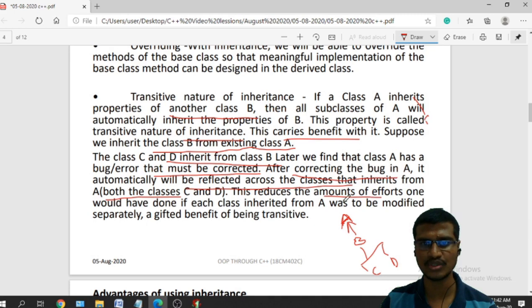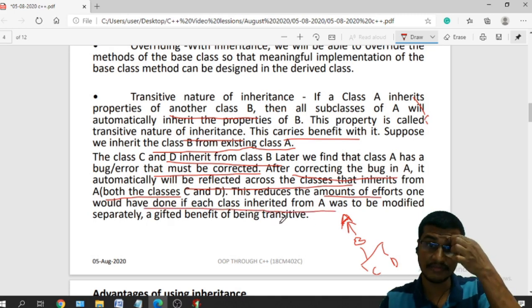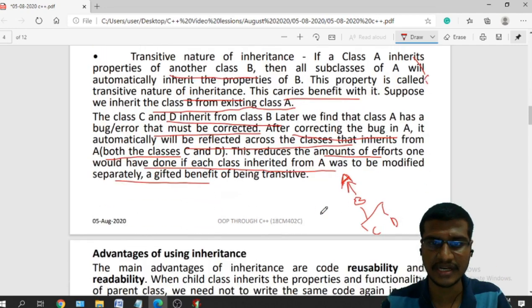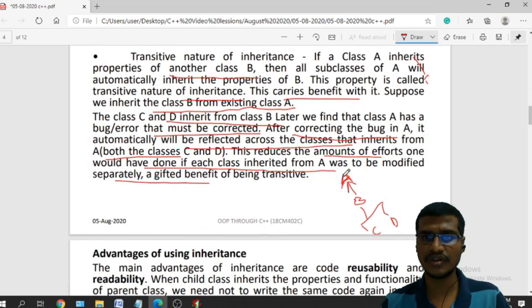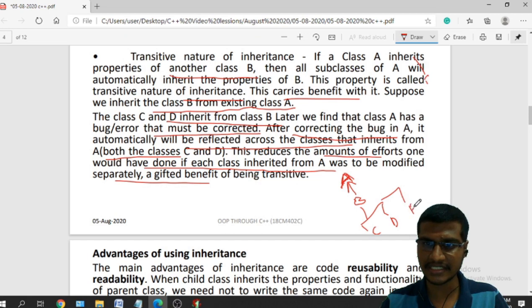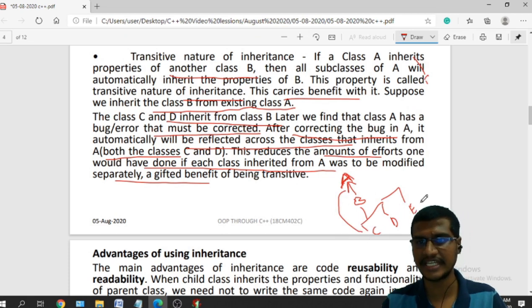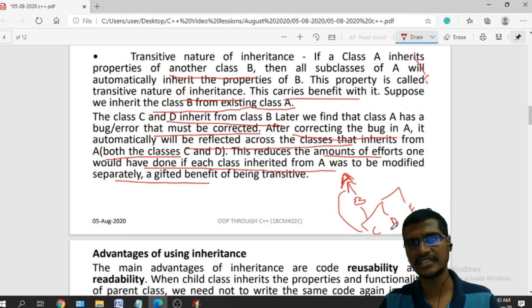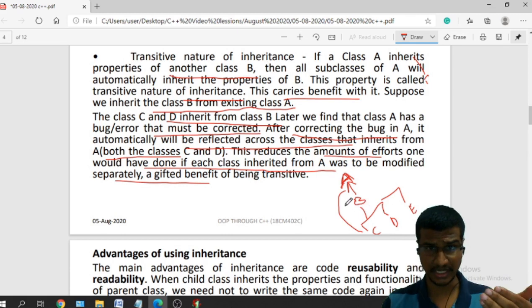This reduces the amount of effort one would have needed if each class inherited from class A was to be modified separately, a gifted benefit of being transitive. So what is the meaning of this? If from A, B is derived, and from this B, C, D, E classes are derived, indirectly I can use all the properties from A inside the classes C, D, E. So that is the transitive feature, the transitive nature of inheritance.